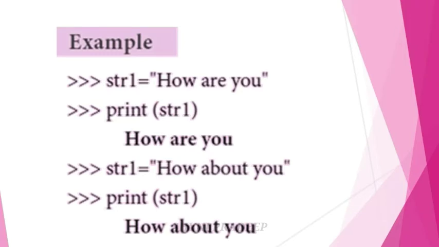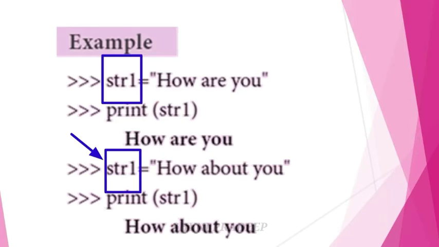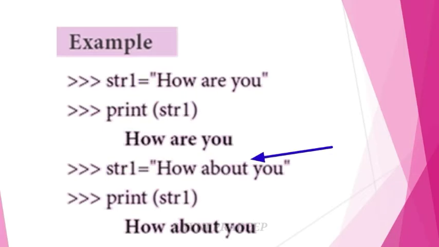Next, print str1. When you print str1, the string "how are you" will be displayed on the screen. If you want to change this string to "how about you", you have to assign a new value to the existing variable. Again you are using the variable str1, and you write "how about you".